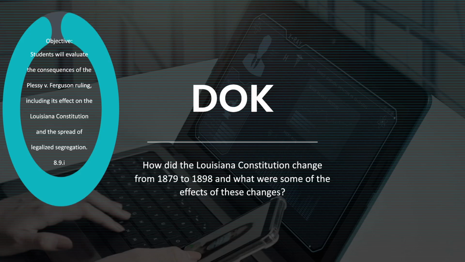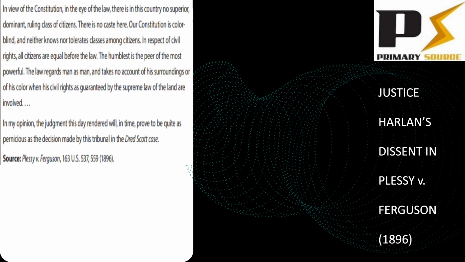This is your DOK question for the day. How did the Louisiana Constitution change from 1879 to 1898, and what were some of the effects of these changes?